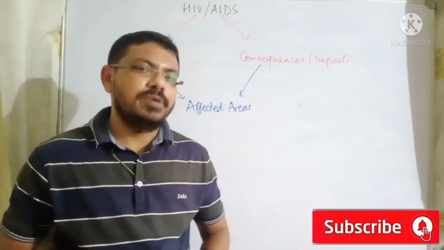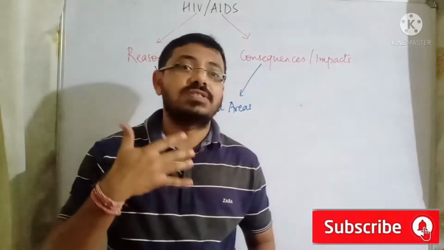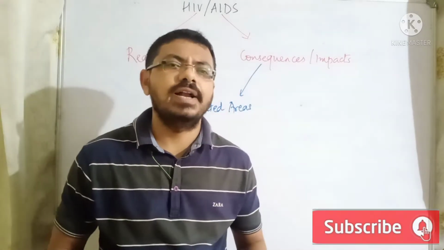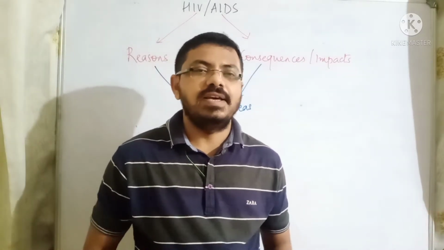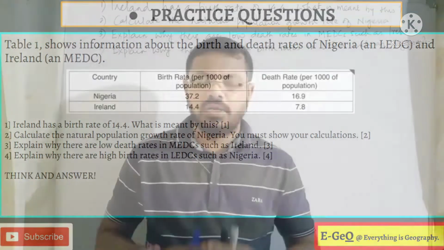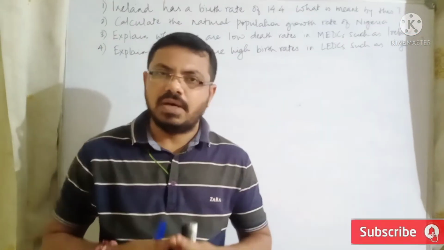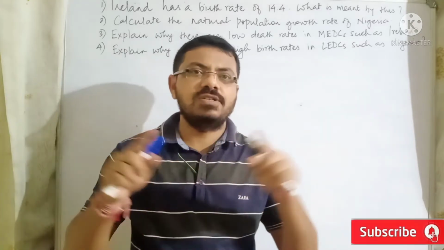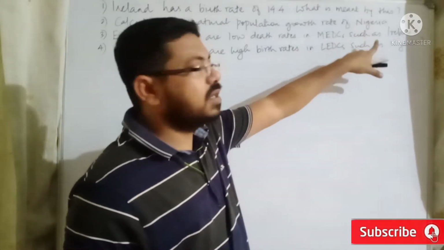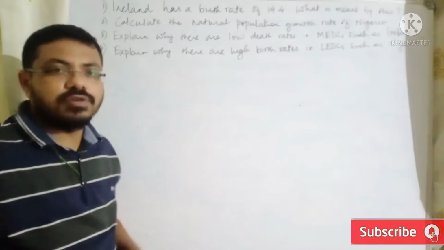After discussing the entire topic, population dynamics, what kind of questions can be asked and what kind of standard quality answers can we provide to have better marking in the exams? Okay, so let us look at some of the questions. If you refer to the slide, there are some practice questions based on a table given, right? If you look at the table, there are two countries, Ireland and Nigeria. On the basis of this table, there are 4 questions, carrying 1 mark, 2 marks, 3 marks and 4 marks, right?